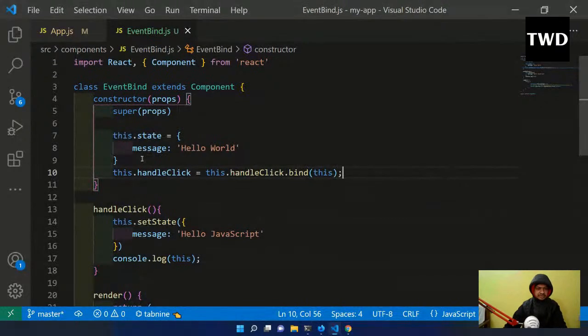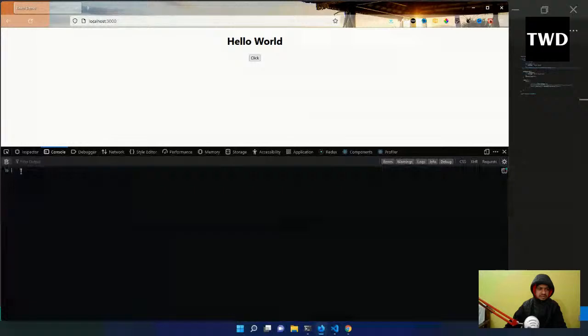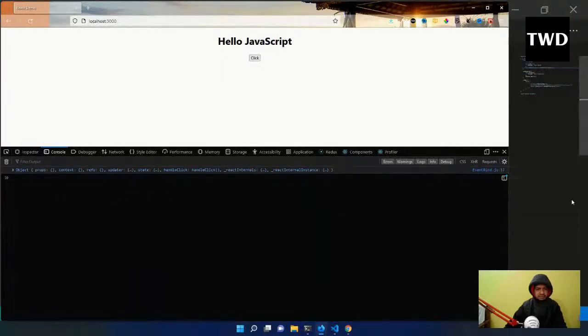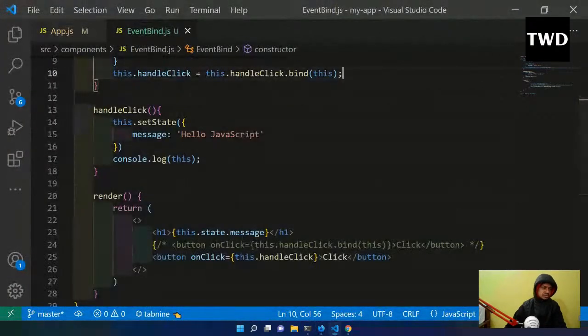So we are binding it like this, and again it will be working fine. This is coming perfectly. So this is method number 2.